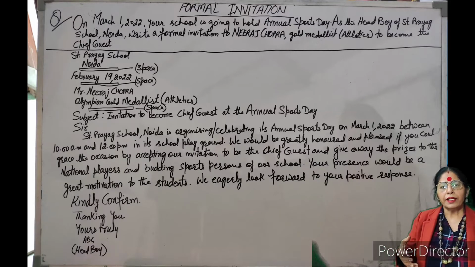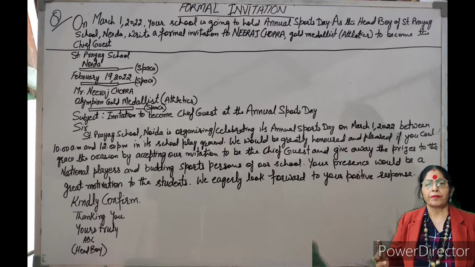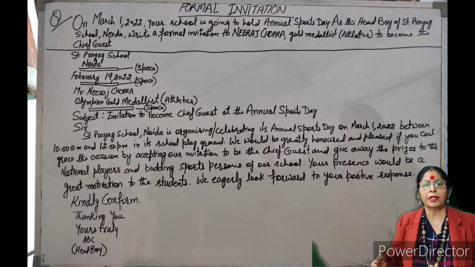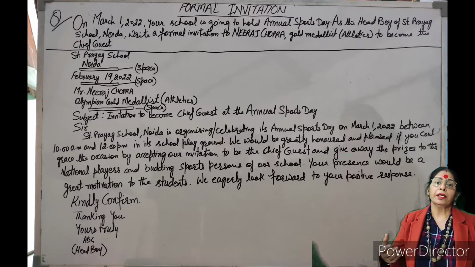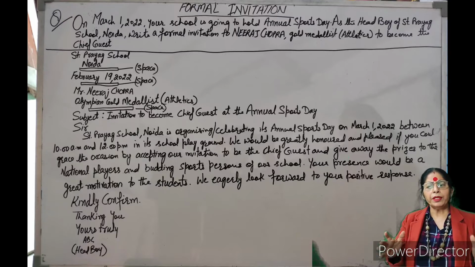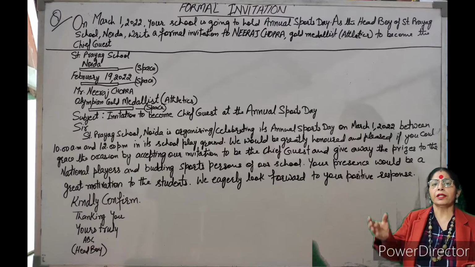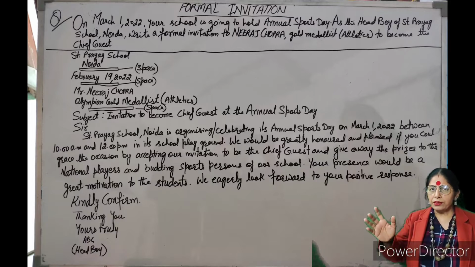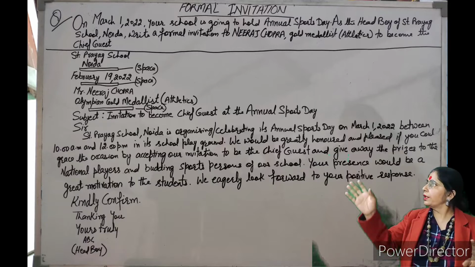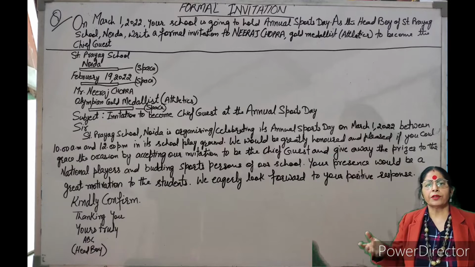And otherwise, if this is a simple annual function, naturally you will not be writing give away the prizes to the national players. You just write down to the budding talent, to the budding artist. So something you have to write. And sometimes it is specifically given in the question itself that you have to give away the prizes also. So prizes to whom will sometimes be given in the question, so you can take it from there.